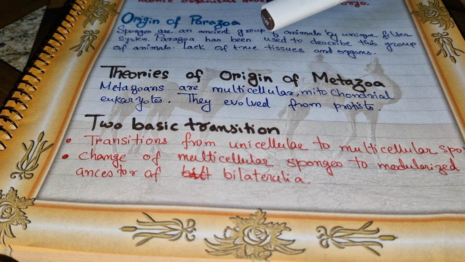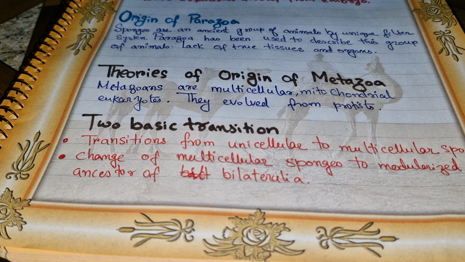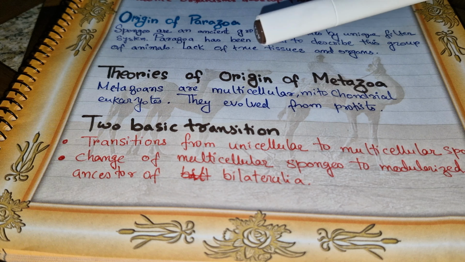Next come the theories of origin of Metazoa. So Metazoans, animals, are multicellular eukaryotes with mitochondria. Today Metazoans encompass all the animals with differentiated tissues including nerves and muscles. They evolved from the protists approximately 700 million years ago. The origin and evolution of Metazoa comprised 2 basic transitions. The first one is the transition from unicellular to multicellular sponges with a cell aggregate grade of body organization, and the change of multicellular sponges to a modularized ancestor of bilateria.